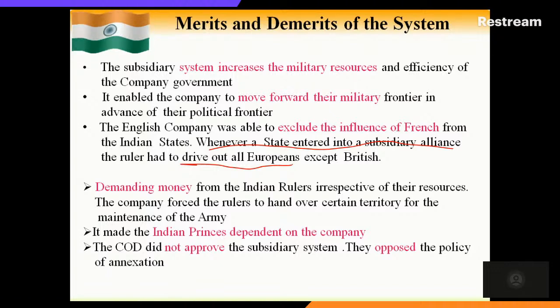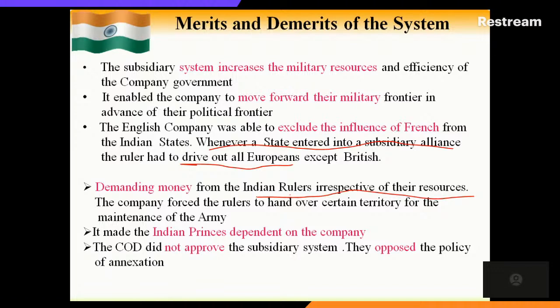What are the difficulties they faced because of this system? The first one is demanding money from the Indian rulers, irrespective of their resources. So, what does it mean? Some Nizams are wealthy, some Nawabs have more money, some princely states are wealthy enough to pay the amount requested by the British company. So, demanding money from every Indian ruler, irrespective of their capacity and resources, made it very difficult to maintain the British army. In that case, what will happen?